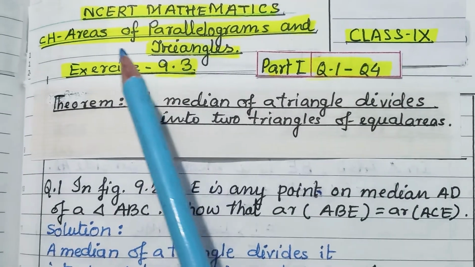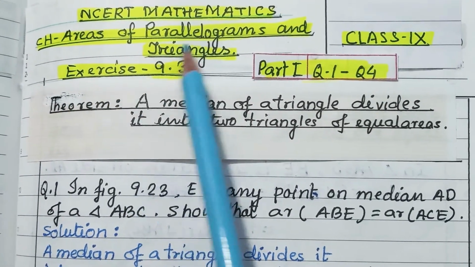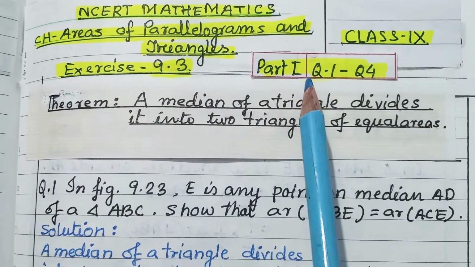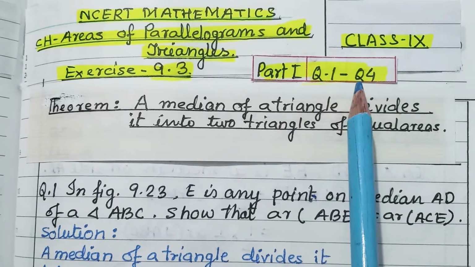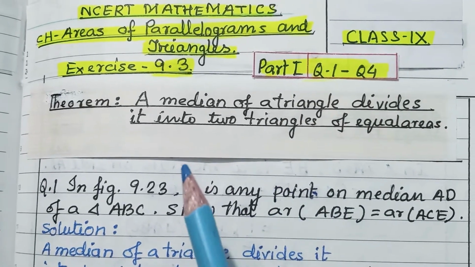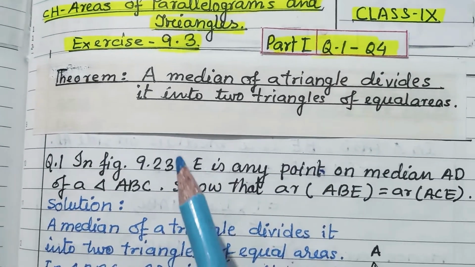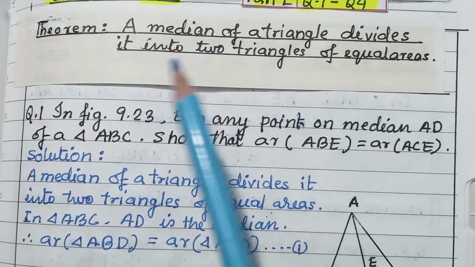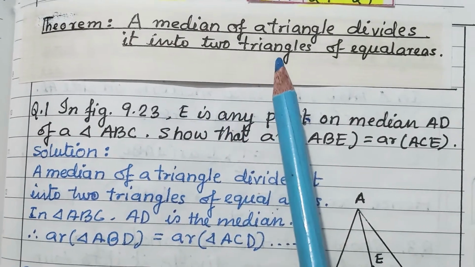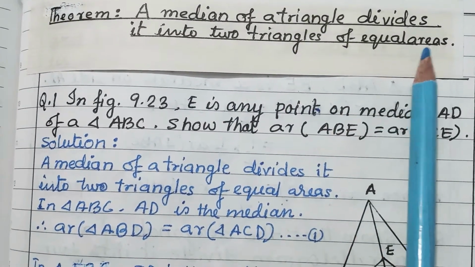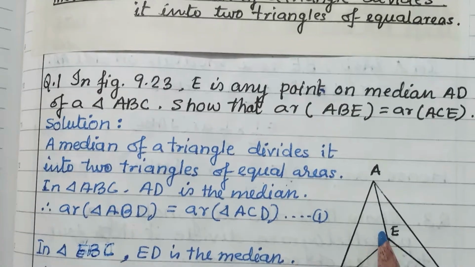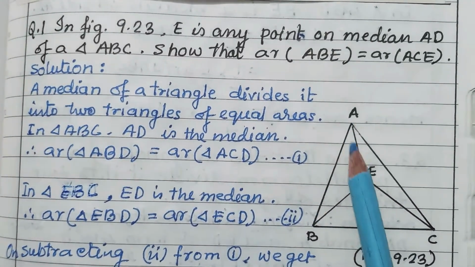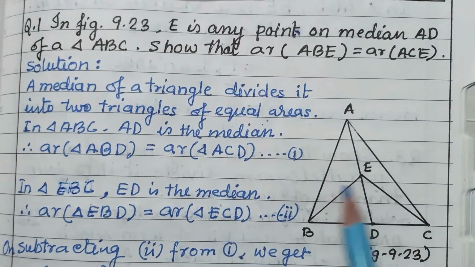Today's class I will explain you area of parallelograms and triangles, exercise 9.3 part 1. Part 1 means from question number 1 to 4. I will explain you in this part. This exercise is based on the theorem: a median of a triangle divides it into two triangles of equal areas. Median divides the triangle into two triangles of equal areas.